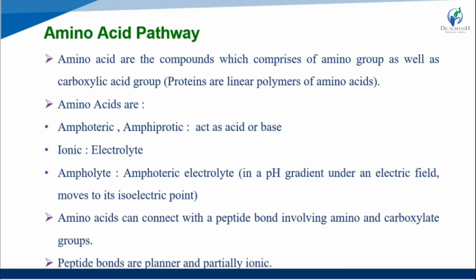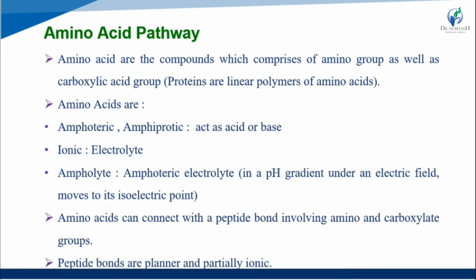They are ionic, having electrolytes, and are ampholytes, that is, amphoteric electrolytes. In a pH gradient under an electric field, they move to their isoelectric point. Amino acids can connect through the amino and carboxylate groups, which is the formation of the peptide bond.